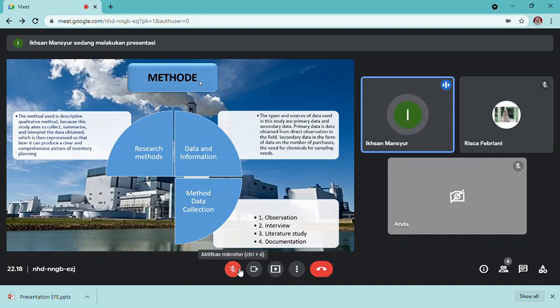Literature study: the author seeks information from various sources that can help achieve good research, such as reference books or journals. Documentation: the author collects data by studying and collecting documents that are directly related to the research.